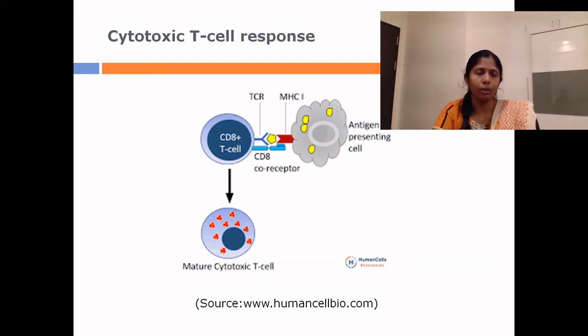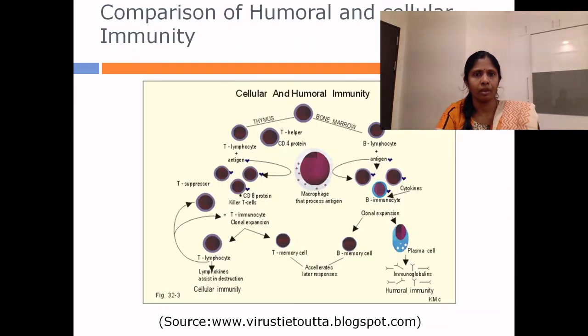So this is how the cell mediated immune response provides protection to the individual from intracellular pathogens or even cells that have undergone mutation. So those cells which have undergone mutation or modification are prevented from survival and further proliferation in the host cell system with the help of cytotoxic T lymphocytes.